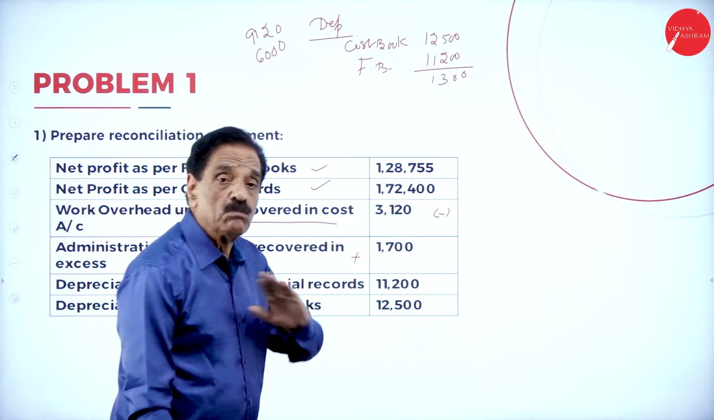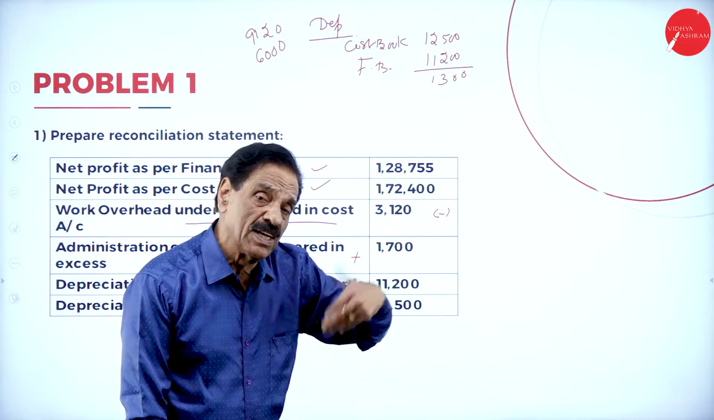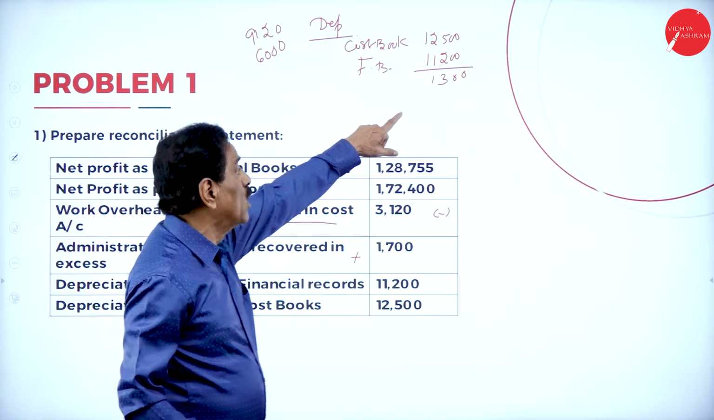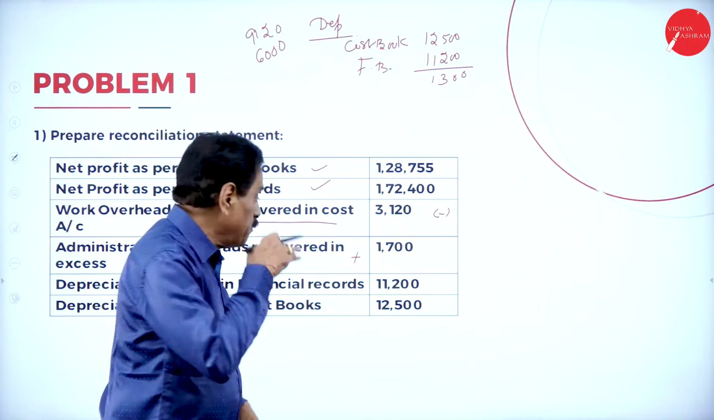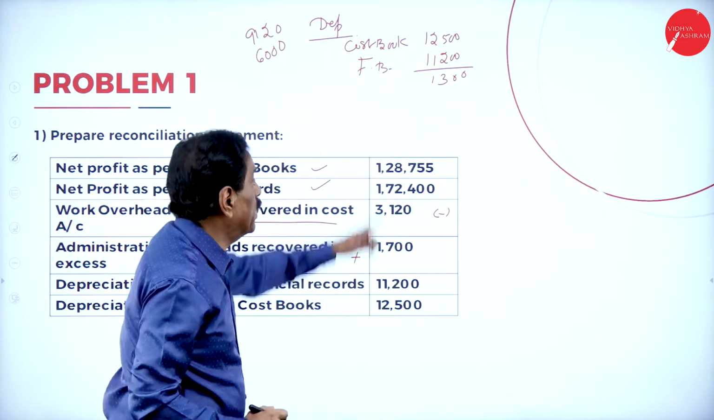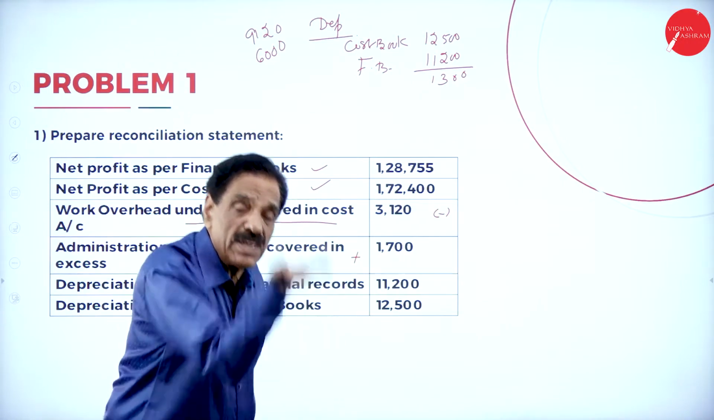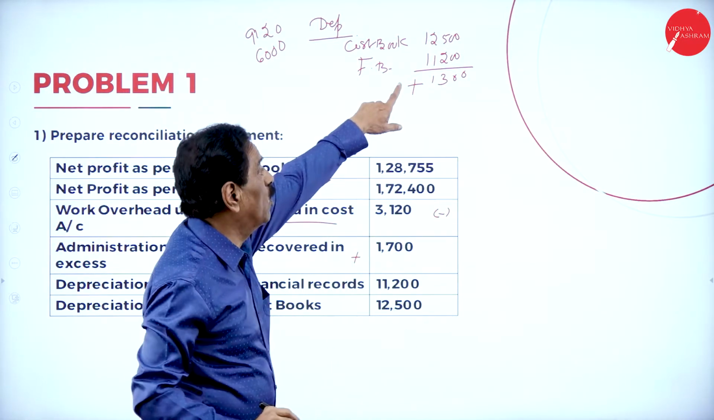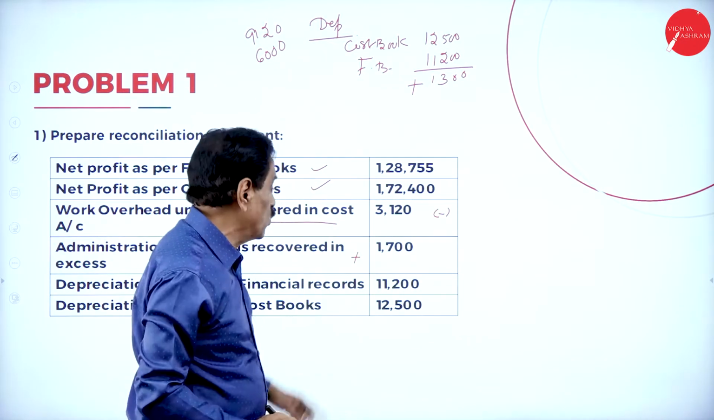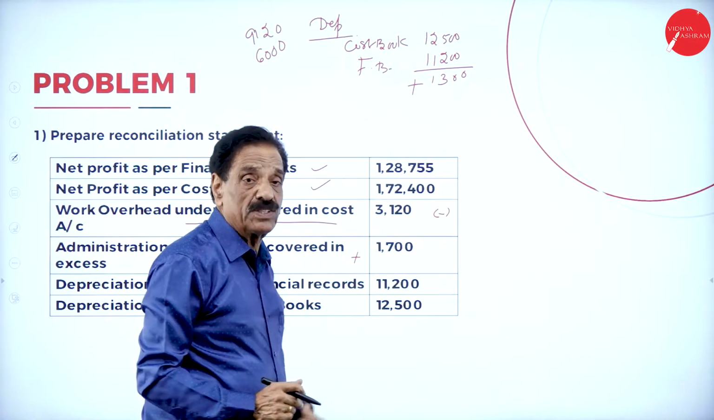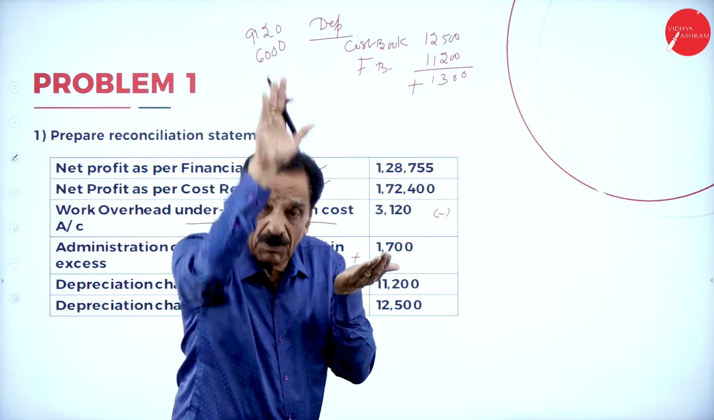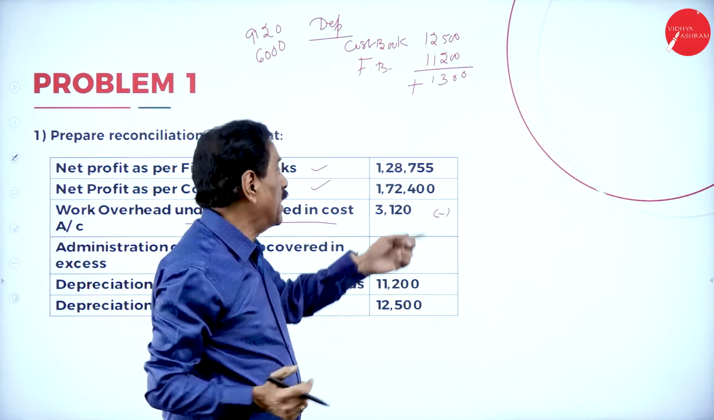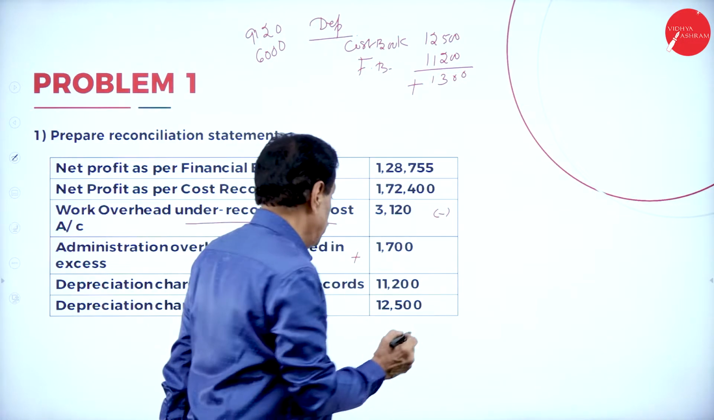Who charges more cost? More depreciation, less profit. Less depreciation, more profit. Whose depreciation is less here? Financial. To the extent of how much? 1,300. We charged more. What will happen? The cost book profit will be reduced to the extent of how much money? 1,300. To make equal, what to do? Add back 1,300. We already charged 12,500. Your profit is reduced. You charged more when you compare to financial. They charged correctly. We charged more. Our profit has been reduced to the extent of 1,300. To make equal, what will we do? We'll add back 1,300 rupees.